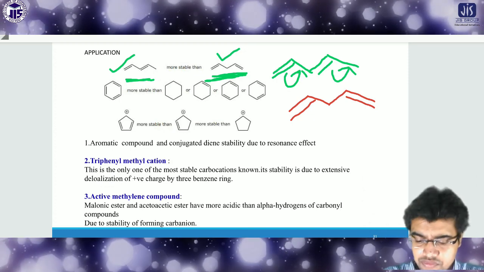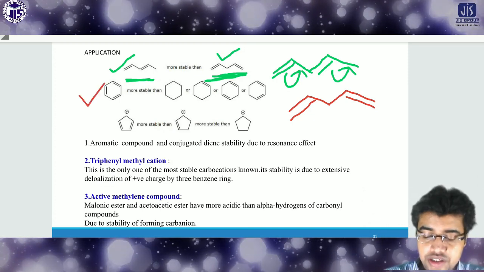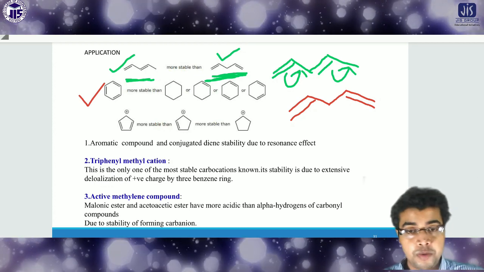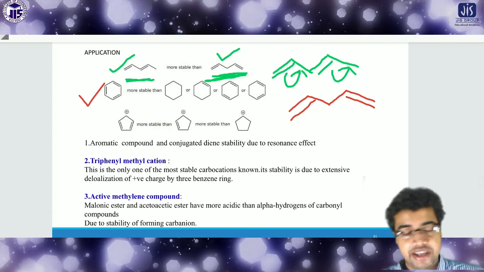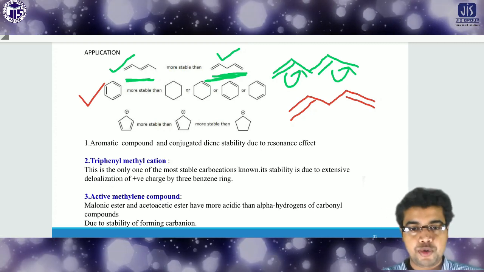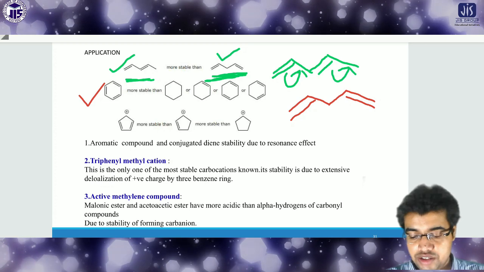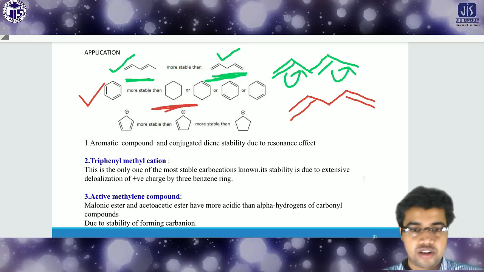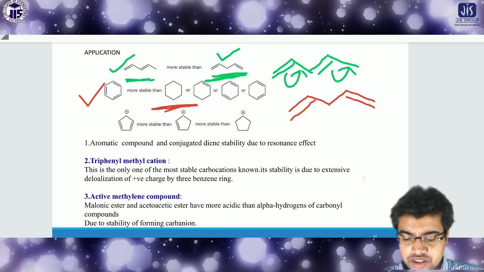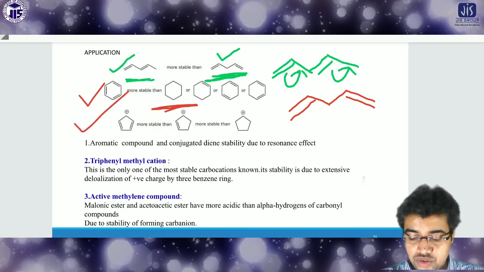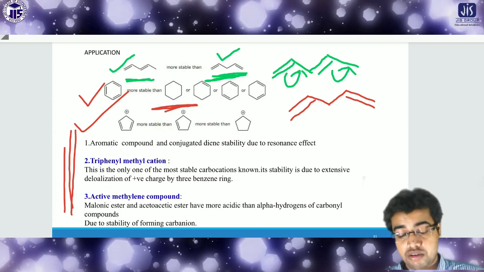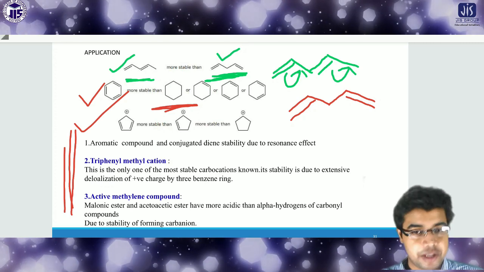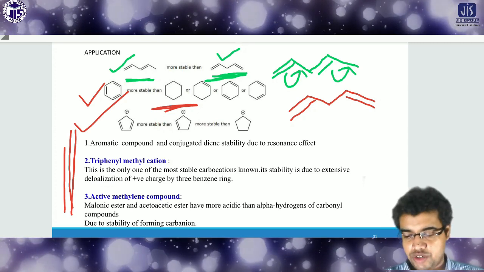In the second example, the first case has resonance possible; it is the benzene ring. I told you previously that the benzene ring is highly stabilized due to resonance. But the other one is cyclohexane, where there is no scope for resonance, so it is not so stable. These are all examples you can check, where stability can be achieved by resonance, as applications of resonance.